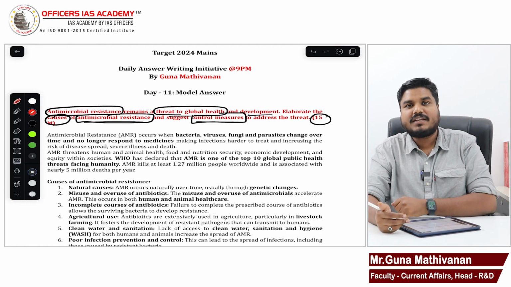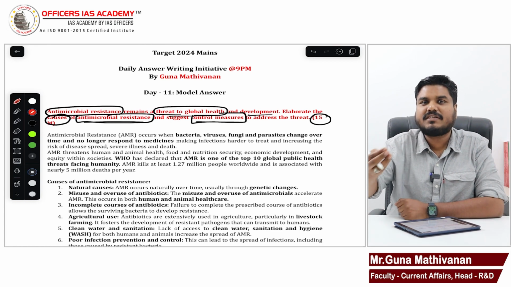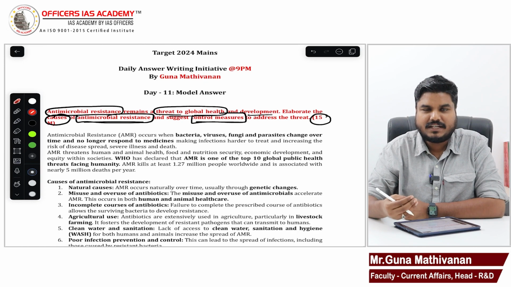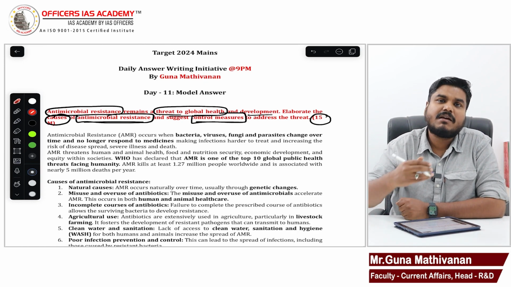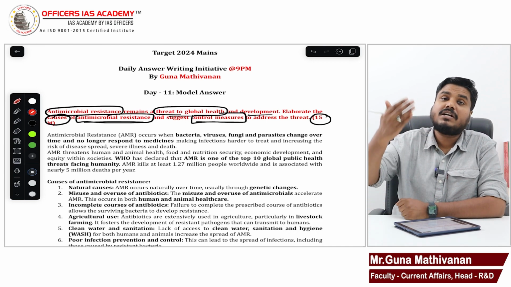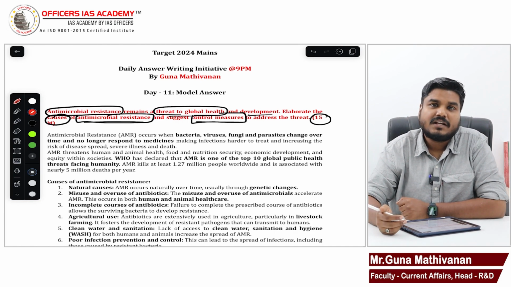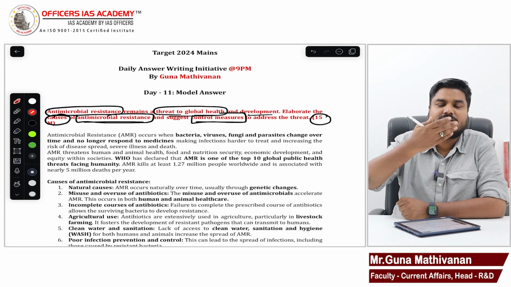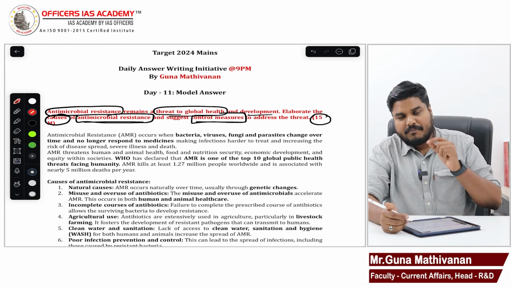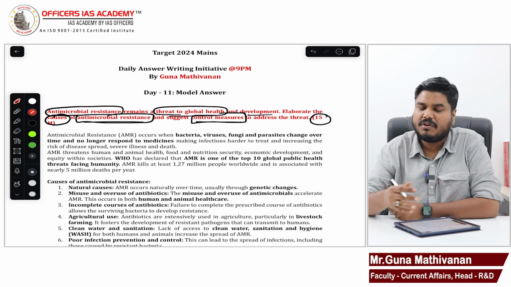If bacteria, virus, or fungus is showing resistance to the drugs which we take, what will happen? That will become a threat. The infections become incurable, or it becomes difficult to cure the infection. Sometimes it cannot be cured at all. So it is obviously a global threat. Today we see a rise in antimicrobial resistance because of various reasons.